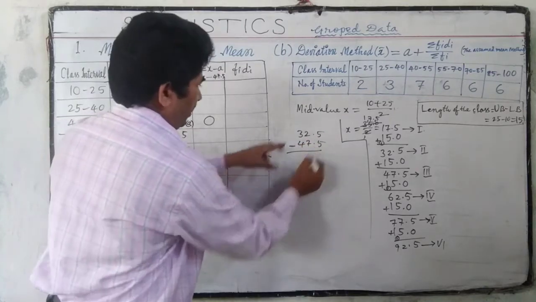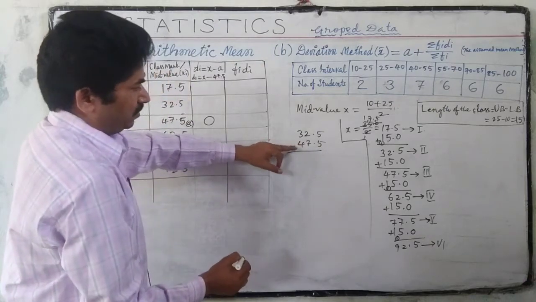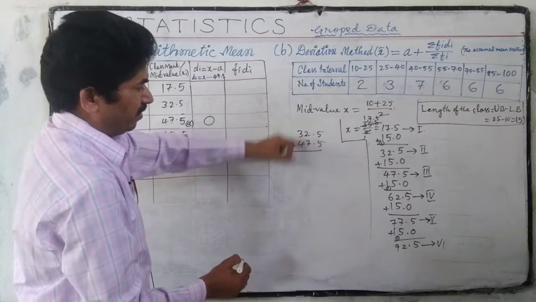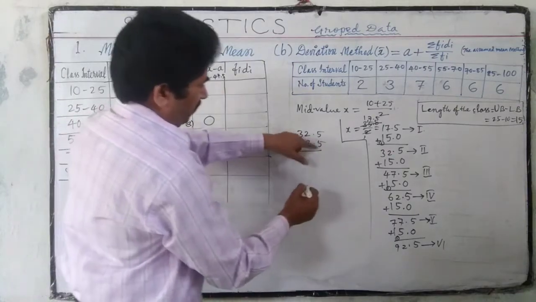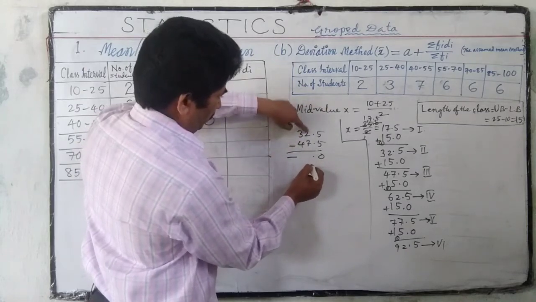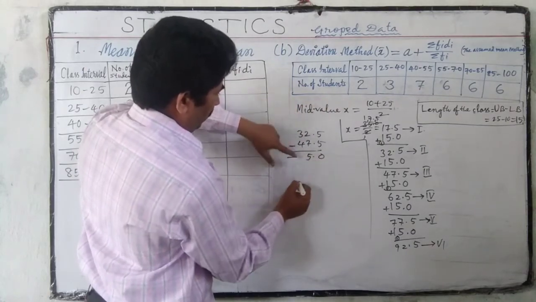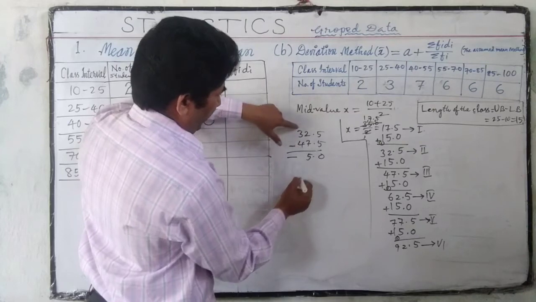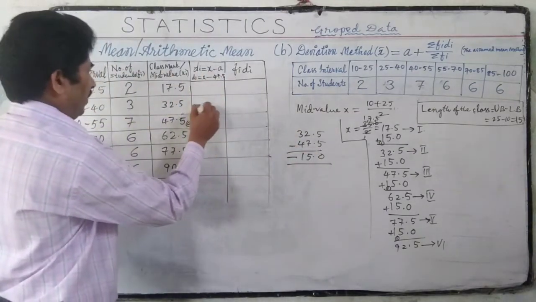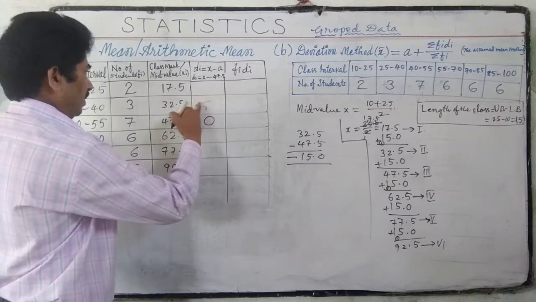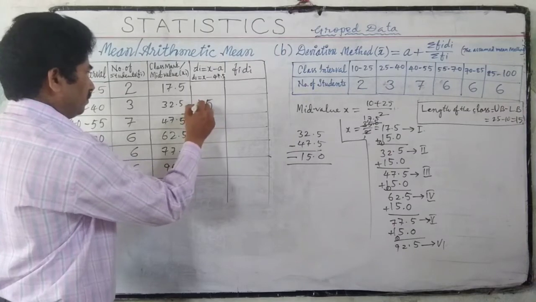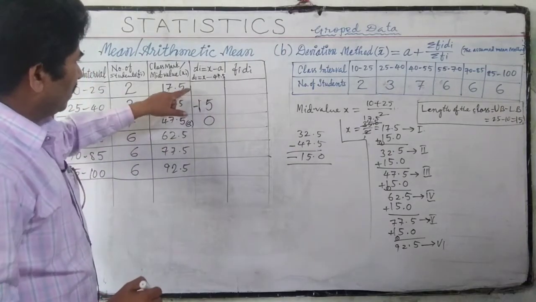We can't subtract this value directly. We subtract from 47.5 only and keep the minus sign. 5 minus 5 is 0, 7 minus 2 is 5, 4 minus 3 is 1, so minus 15 will come.